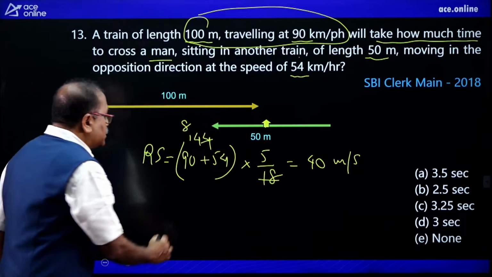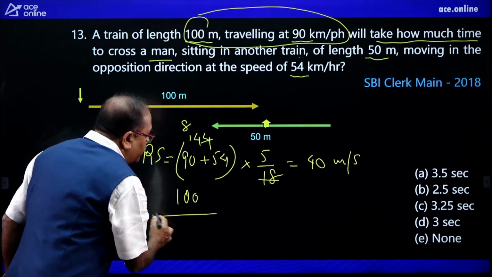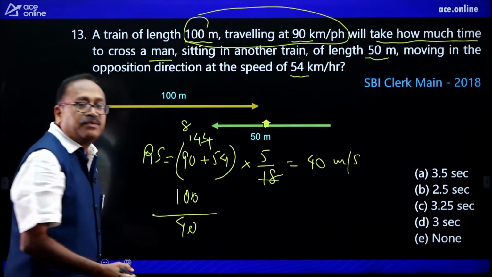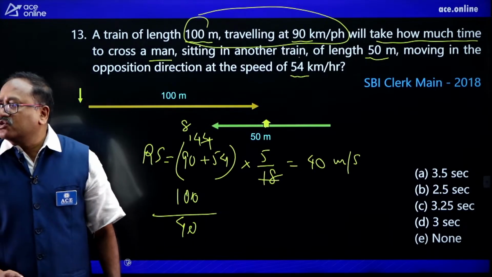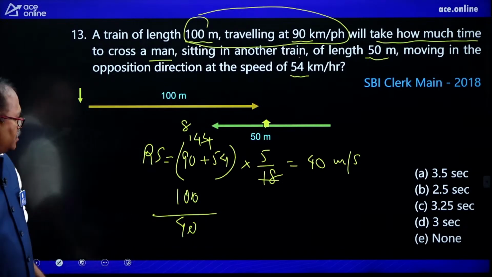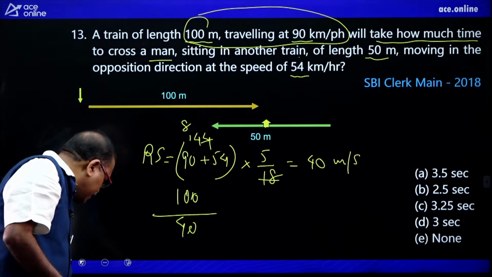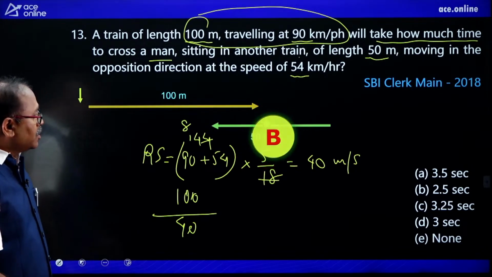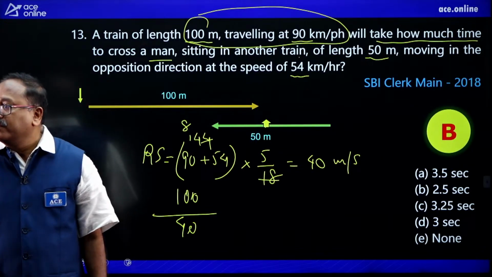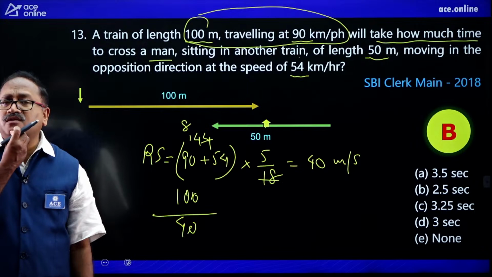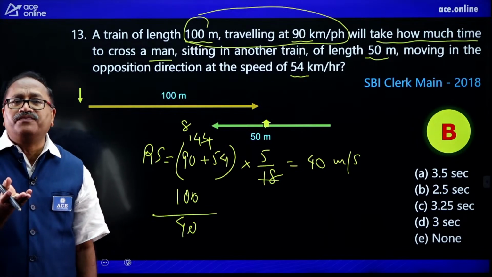So my distance is 100, right, and my speed is 40. So obviously I notice that it is 5 by 2, 2.5. Is it 2.5? It should be 2.5 now, my dear friends. It should be option B, 2.5. Why did you say you have taken 150?